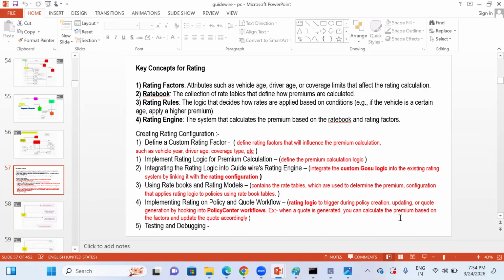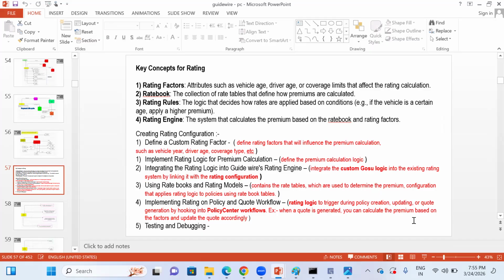Okay, back to the point. These are the concepts. One is rating factors, which are driver's age, coverage, age of the building, all that. Rating book, rate tables, etc. Rating rules, whatever the logic that we are applying, followed by the rating engine when the system is calculating premium. So these are the four basic concepts where rating comes into the picture.